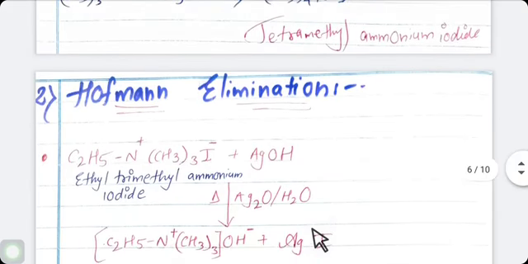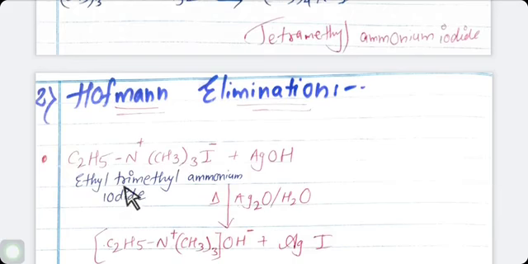For example, as we have seen, here we are using ethyl trimethyl. See, ethyl means C2H5, trimethyl means (CH3)3. Ammonium means nitrogen, iodide means I. So this ethyl trimethyl ammonium iodide is nothing but a tetraalkyl ammonium halide.